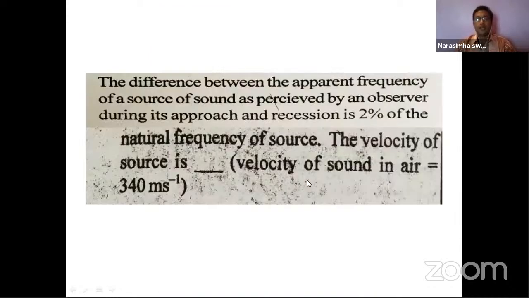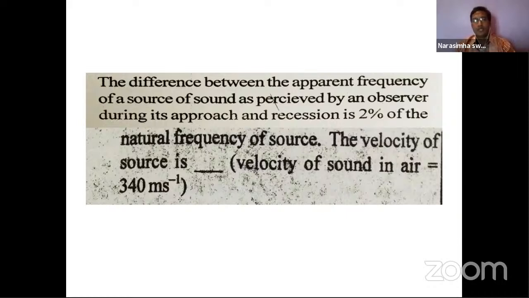Right. So here I will go for the next problem. The difference between the apparent frequency of a source of sound as perceived by an observer during its approach and recession is 2% of the natural frequency of the source.